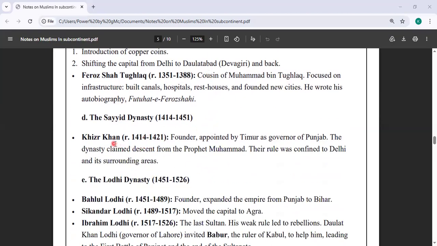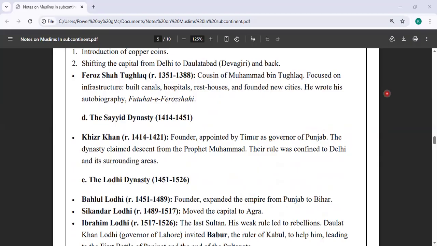Then the Sayyid dynasty, then Khizr Khan. He was basically the founder of the Sayyid dynasty. He was appointed by Temur as the governor of Punjab. The dynasty claimed he was a descendant of the Holy Prophet Muhammad, peace be upon him. The rule was confined to Delhi and its surrounding areas.